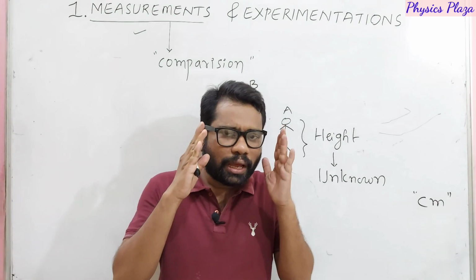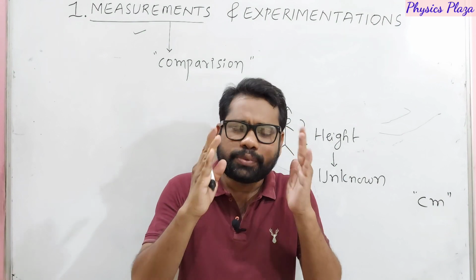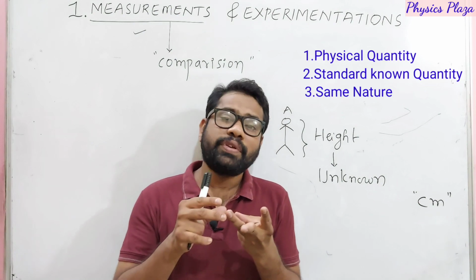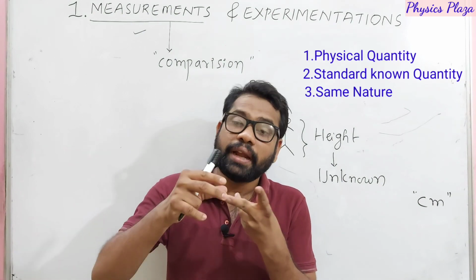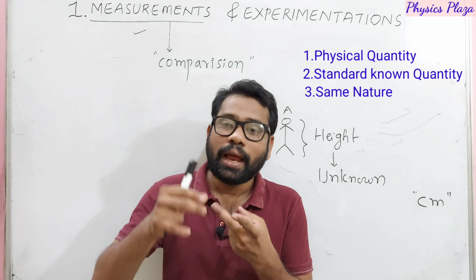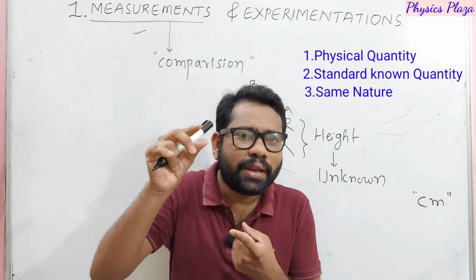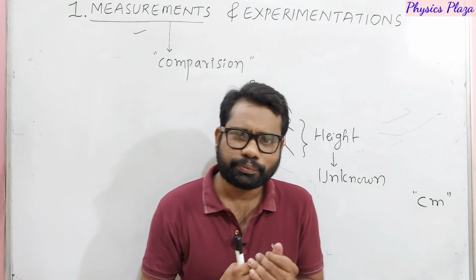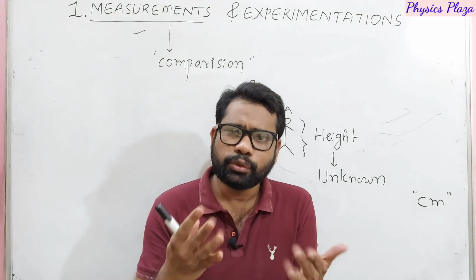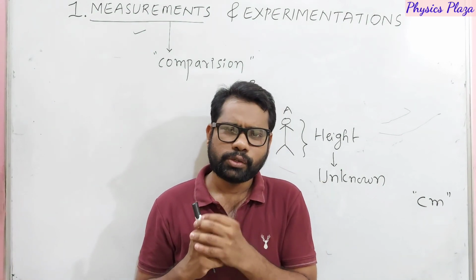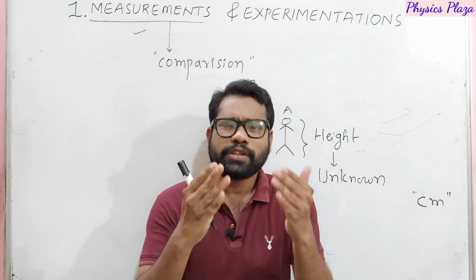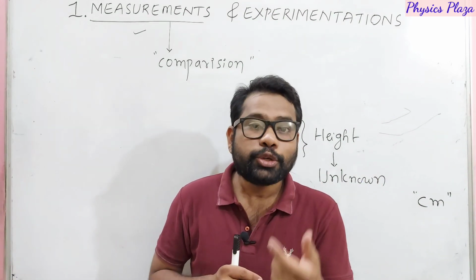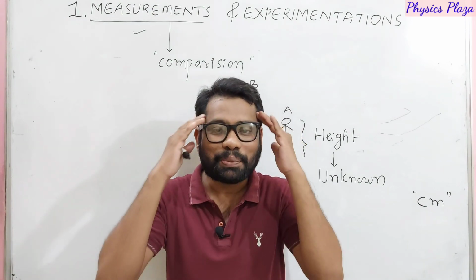Dear children, if you observe the definition, there are three very, very important words we can notice. One is physical quantity, a known standard quantity, and the last is same nature. If not, what happens? Dear children, just think that you go to a shop to buy sugar. What will you ask? Suppose a person goes to a kirana shop and asks, uncle, give me 2 meters of sugar. Hey, it's surprising.